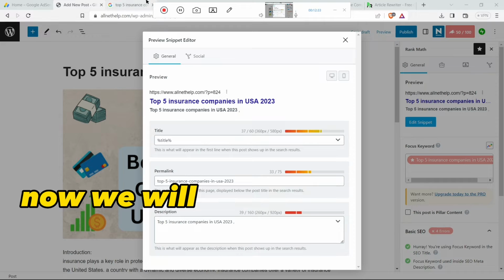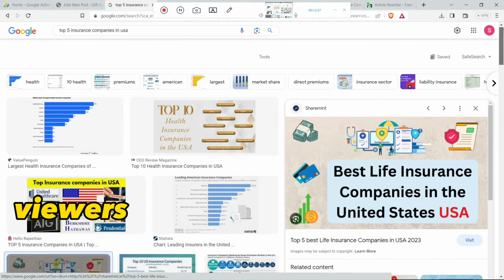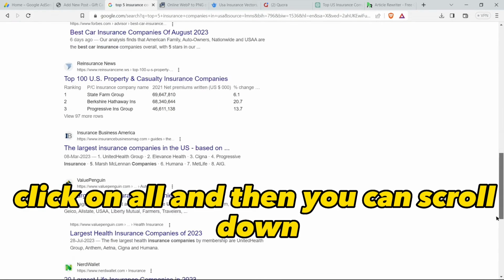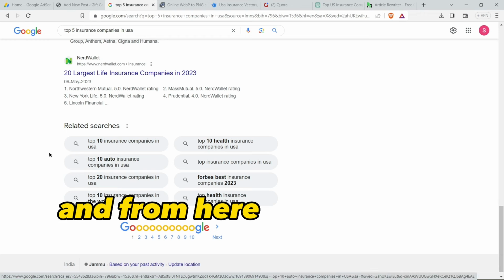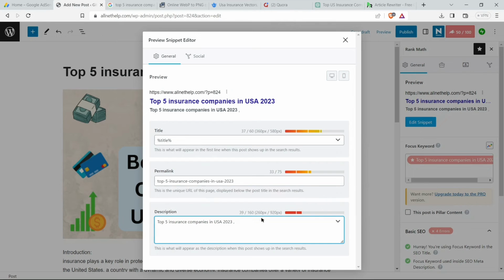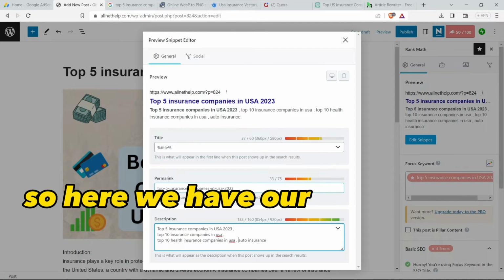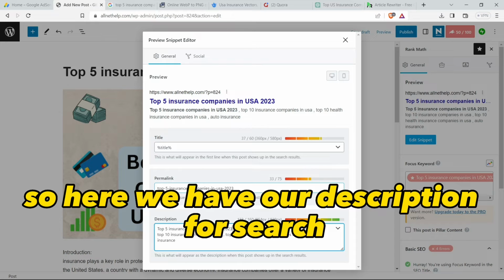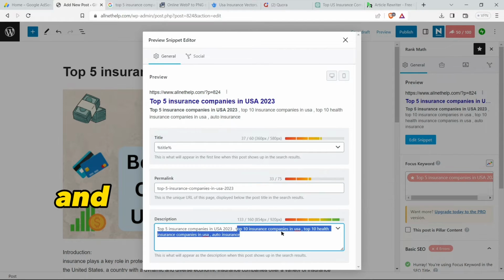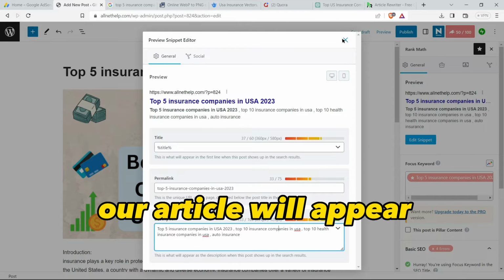Now we will use Google to write other keywords that people are searching. Click on all, and then you can scroll down, and from here you can copy these top 10 insurance companies in United States. So paste this. So here we have our description for search. So when people will search these top 10 insurance companies in United States, our article will appear.